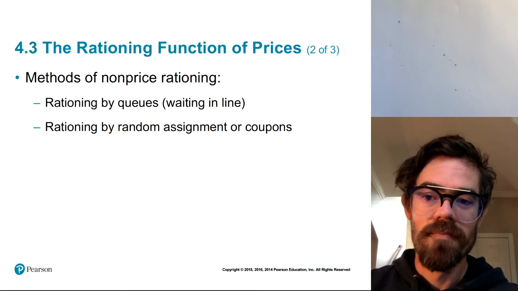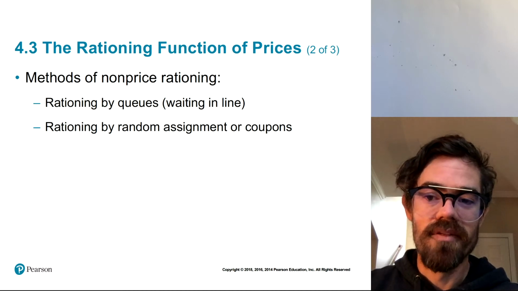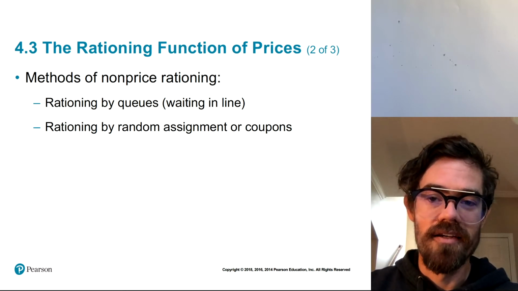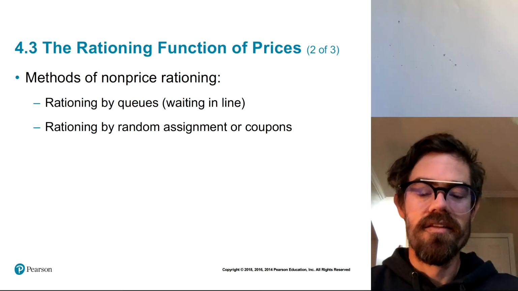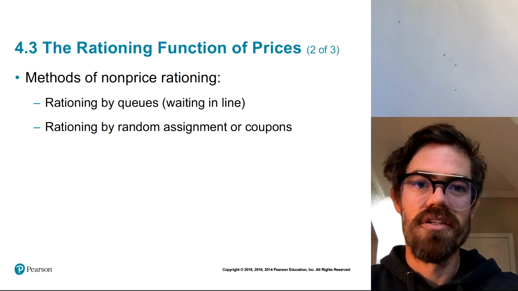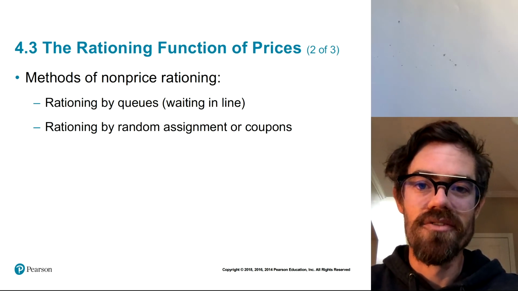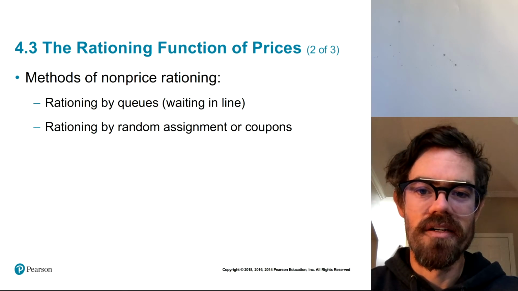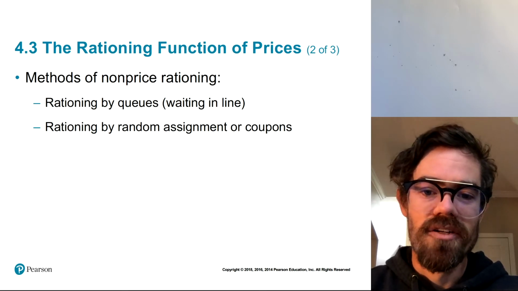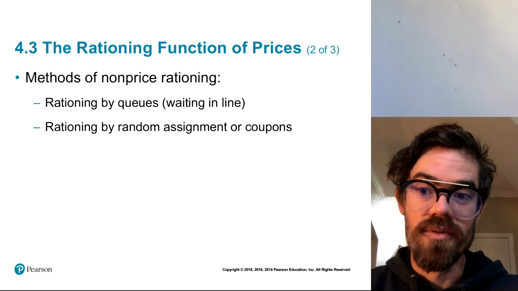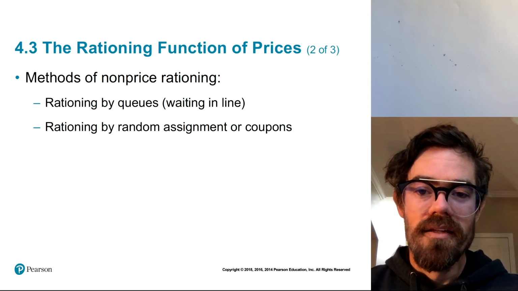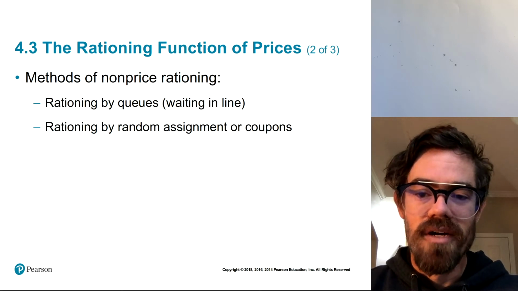There was some price rationing going on, but the sandwiches themselves were also being rationed via waiting in line. The nice thing about price rationing is that it allows the items to go to the people that value them the most. To some degree, this also happens with queues. People that found the chicken sandwich valuable enough to wait in line did so, and those that didn't find it valuable enough did not bother. So that's a good example of rationing by queues.